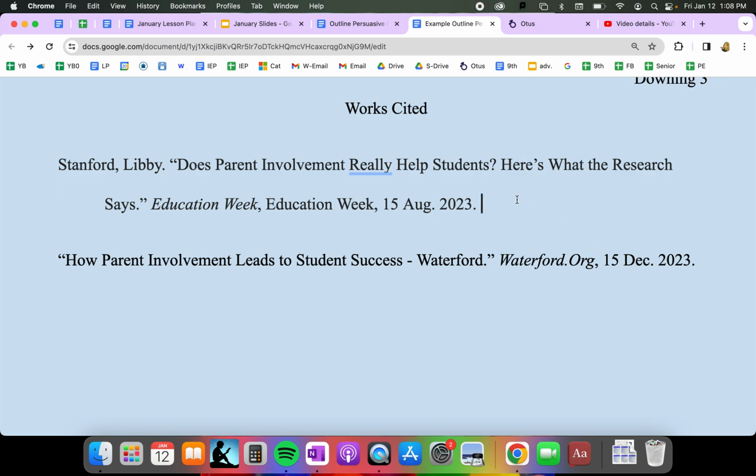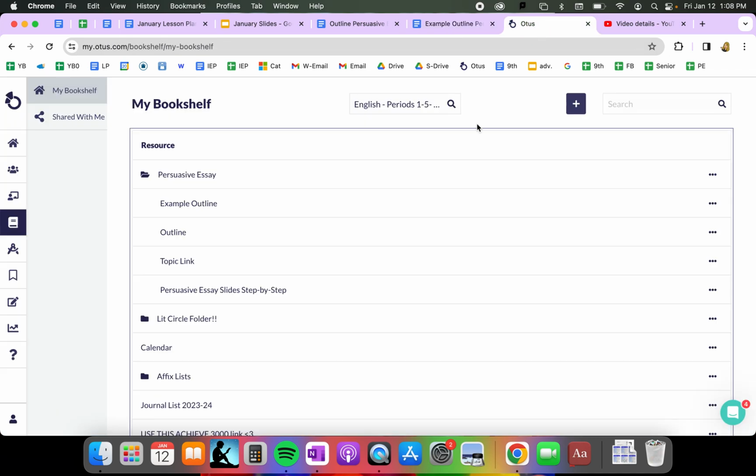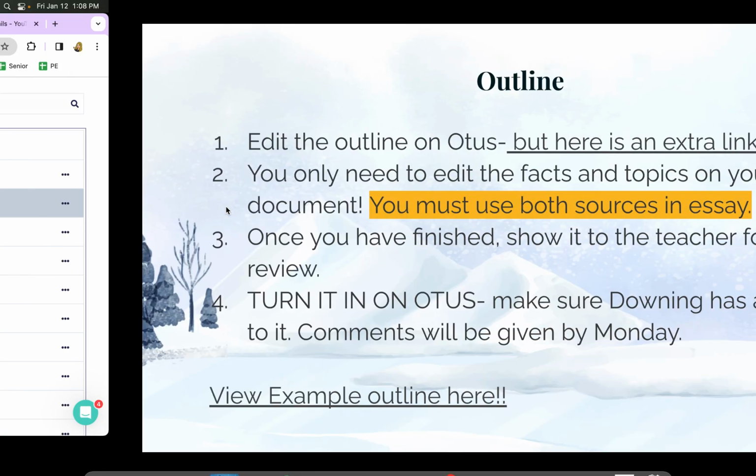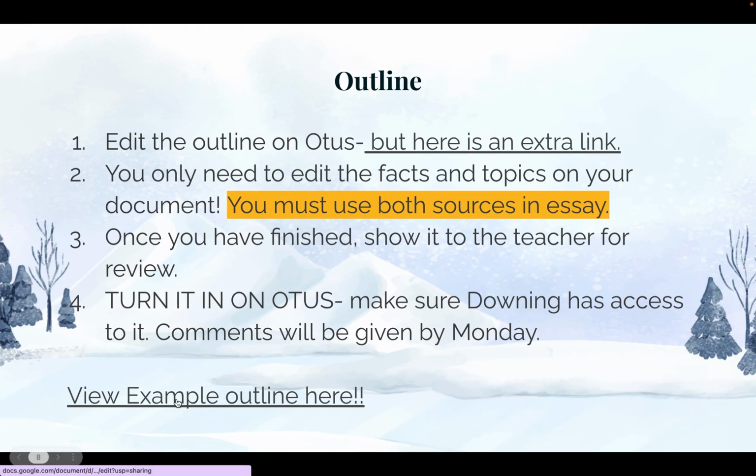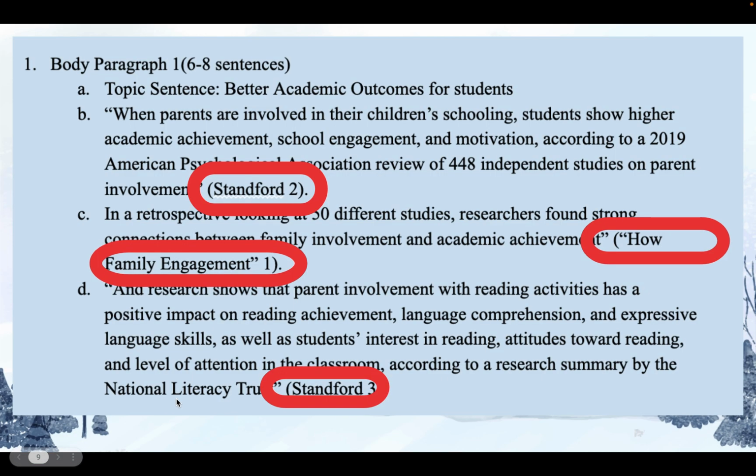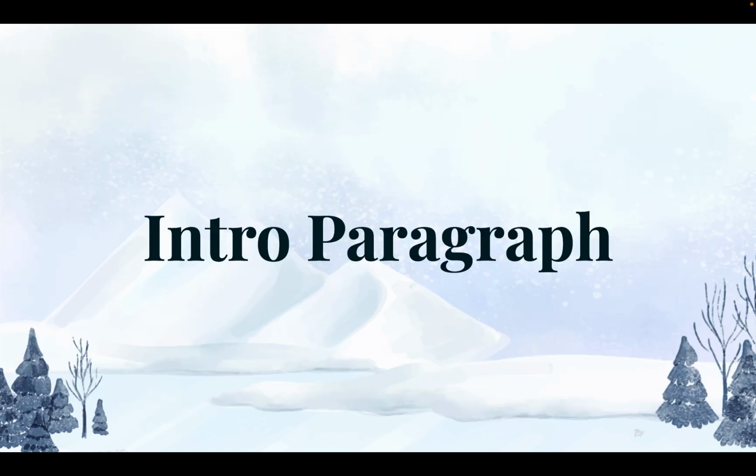I made these citations on Citation Machine, all of which can be found here. So again, the outline and the example outline are available for you there, which again, you can click down here at the bottom there. I also have this on the slideshow just to point out how your in-text citation should look. If you have a question about that, please email me. But when you turn in your outlines, I will be looking at that.